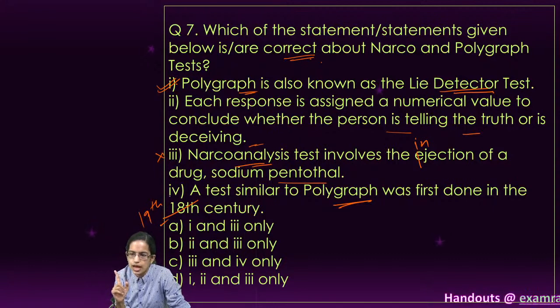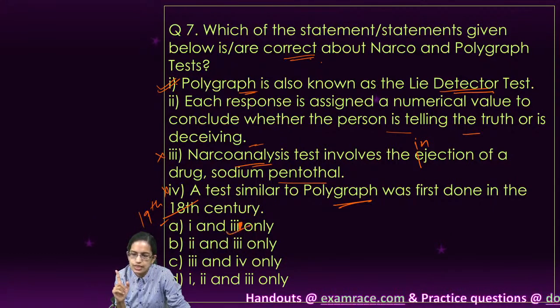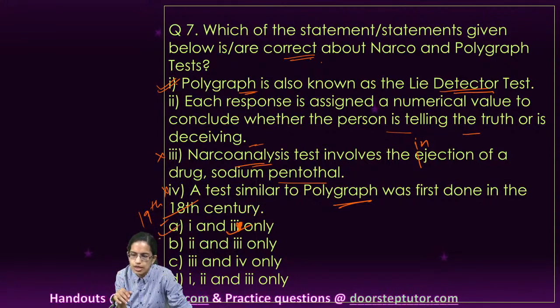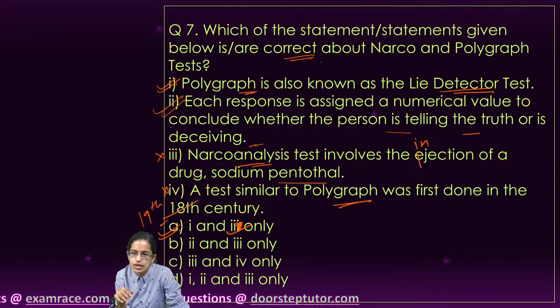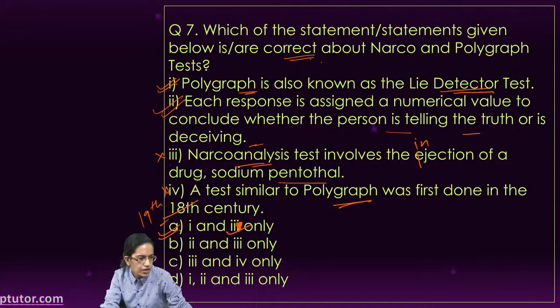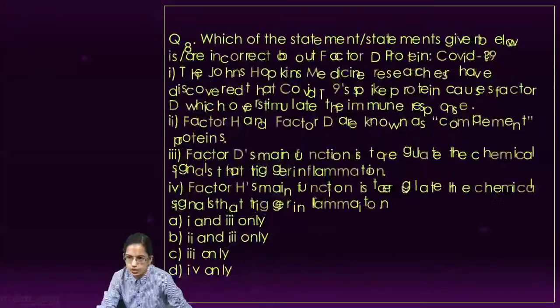So third and fourth are the incorrect options. We have first and second as the right options. So A becomes the right option. So 1 and 2 are the correct options, and 3 and 4 are the incorrect options. I hope that makes it clear. Okay, let's move to the next question.